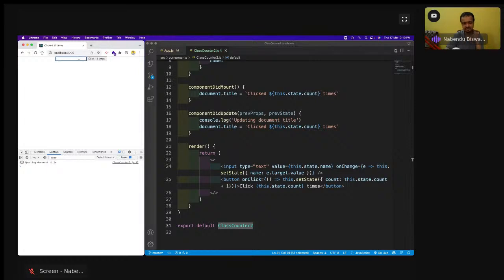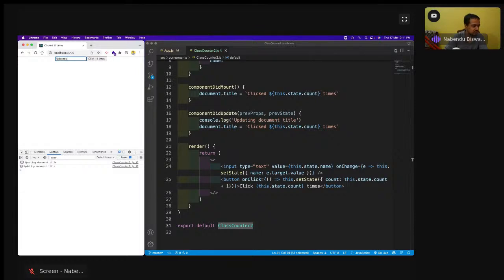But when I write something here, updating document title is coming again, though the document title is not actually updating. This should not come. For a small project it is not an issue, but for a big project it's a very big performance issue. We need it to not run again and again. In a bigger project with more than 1 lakh lines of code, this is literally a very big issue.